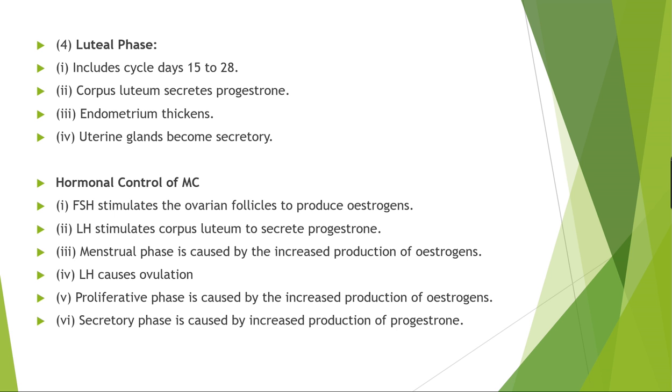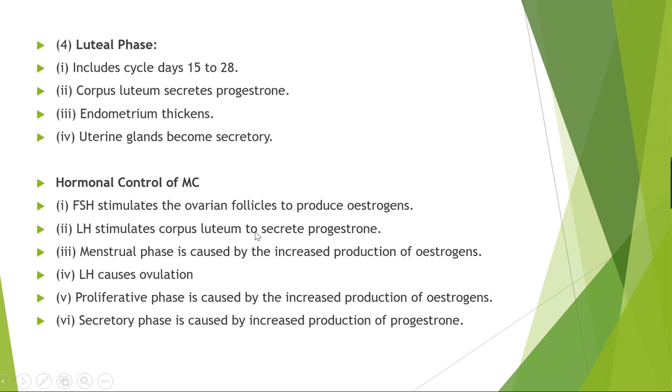Now the big question is about how there is a hormonal control of the MC or the menstrual cycle. First जो है follicle stimulating hormone that stimulates the ovarian follicles to produce the estrogen.